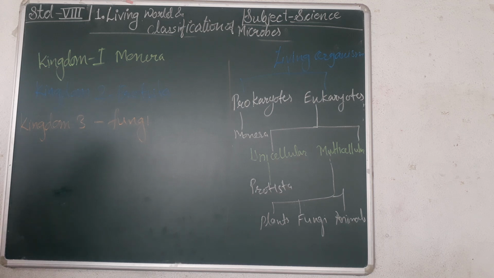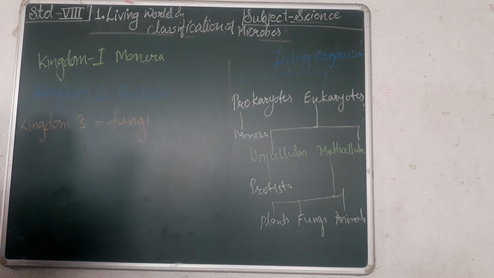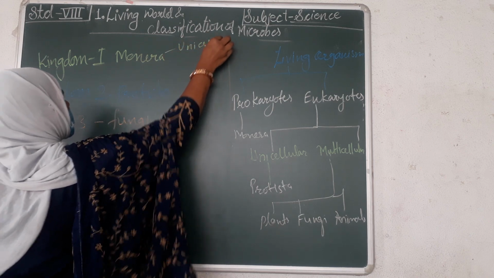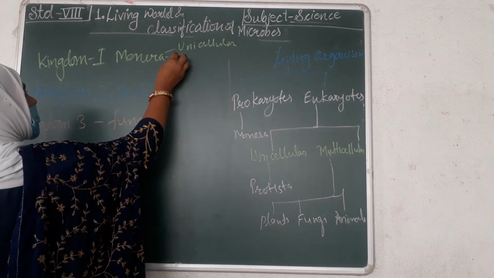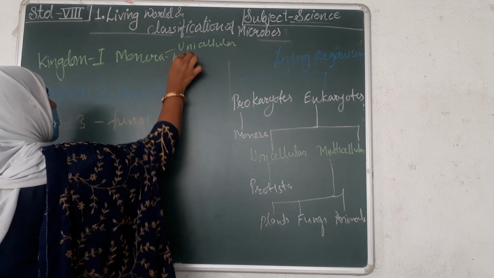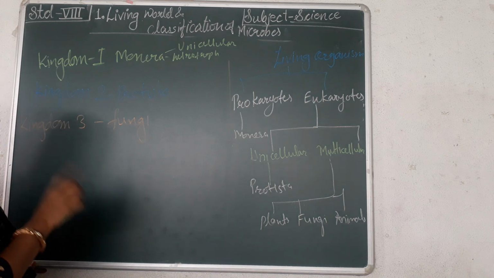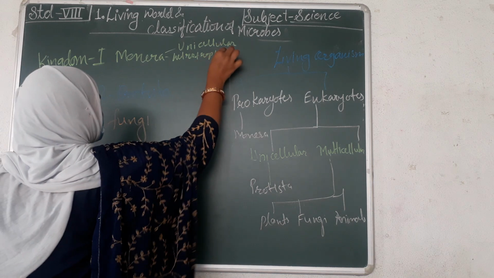Now, let's study the characteristics of the kingdom Monera. All the organisms belonging to the Monera kingdom are unicellular. They are autotrophic or heterotrophic. These are prokaryotic cells without a distinct nucleus or cell organelles, right? First, they are unicellular. Second, they are heterotroph or autotroph. Where chlorophyll pigments are present, they are autotroph.